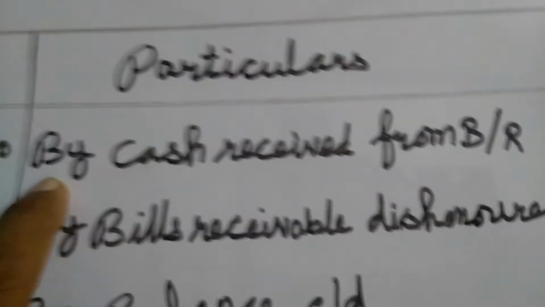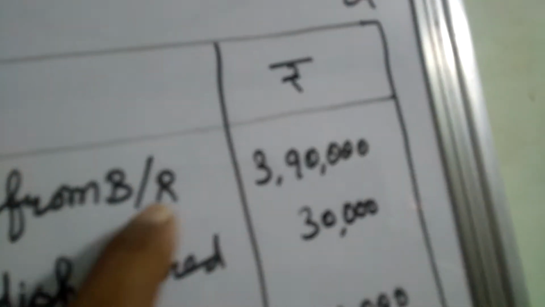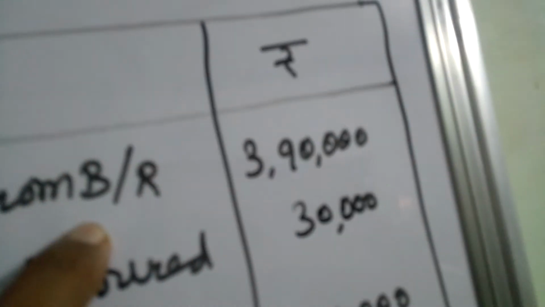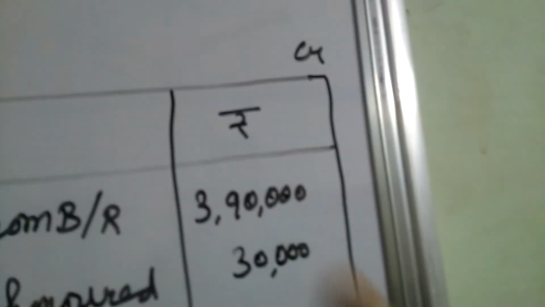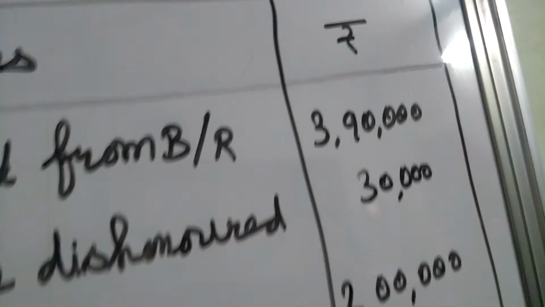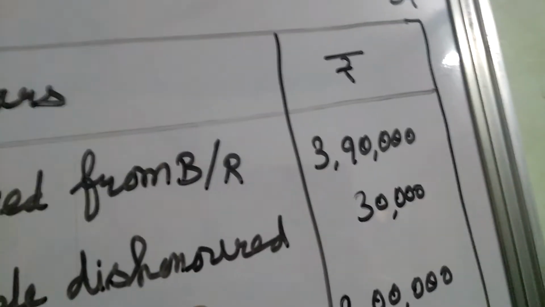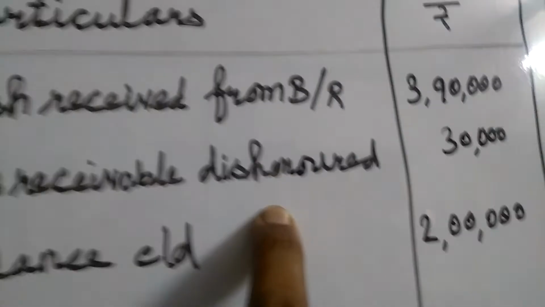We want to write like this: By cash received from bills receivable. I am writing it in short form, BR, but everyone, you write in full form, bills receivable, right? 3,90,000. And the next one, which item will come here? If it is in the form of cash or cheque received, that also comes. And then if any dishonored, that also we want to bring on the credit side.